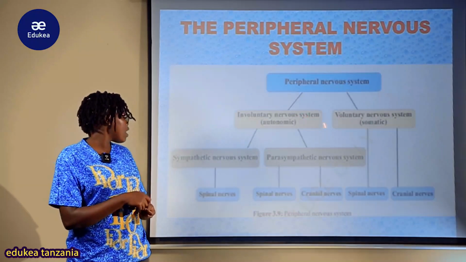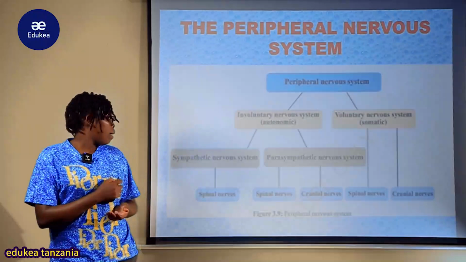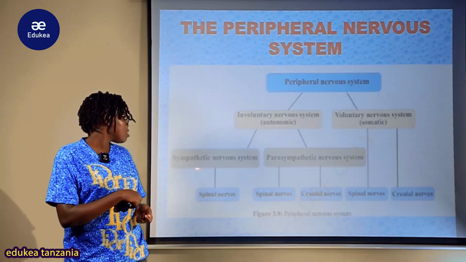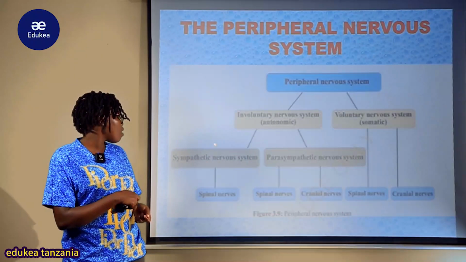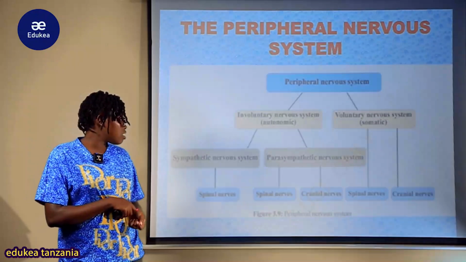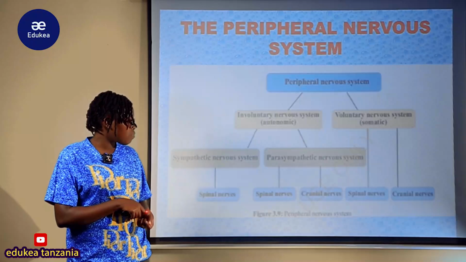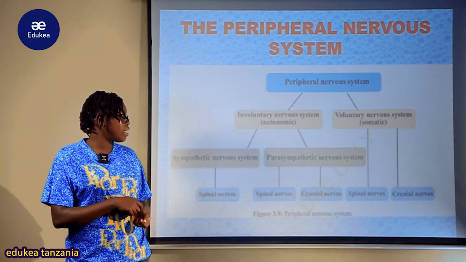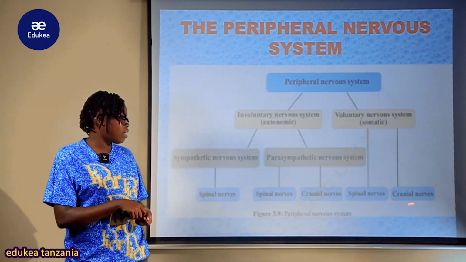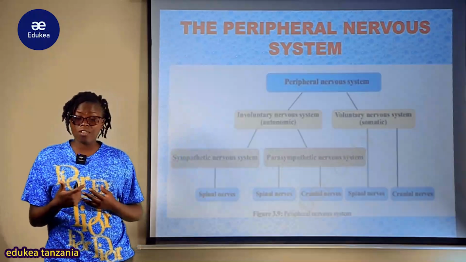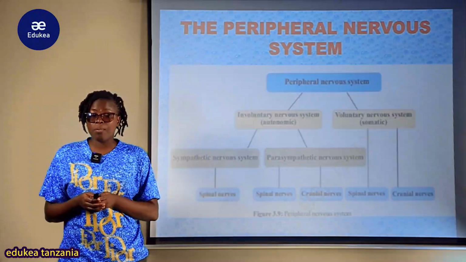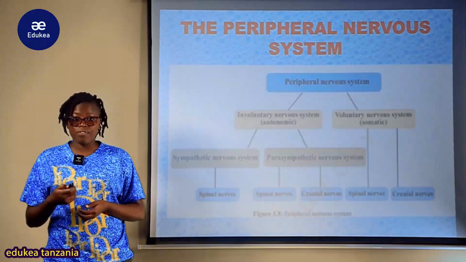Ukija katika involuntary na yenyewe imebe divided katika sehemu kuu mbili, ambapo kuna sympathetic pamoja na parasympathetic, ambapo the sympathetic nervous system yenyewe imebe made up of these spinal nerves, lakini parasympathetic nervous system yenyewe imebe made up of these spinal nerves pamoja na the cranial nerves. Lakini voluntary nervous system ambayo ni somatic yenyewe imebe made up of these spinal nerves pamoja na cranial nerves. Tuliangalia components katika cranial nerves, na zile nerves ambazo zinajoin the brain to the head, trunk pamoja na neck katika our previous session.